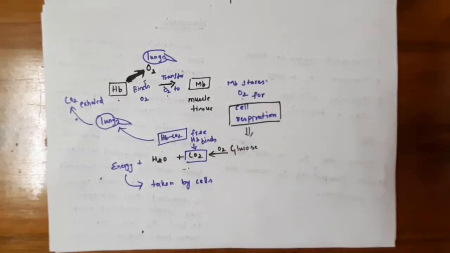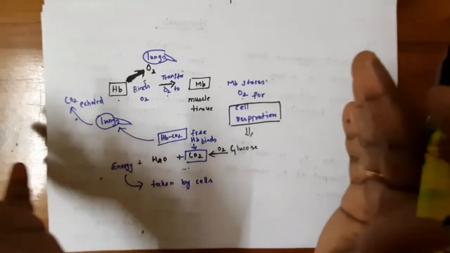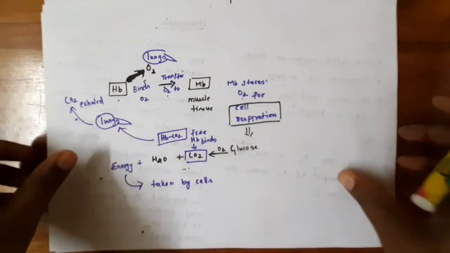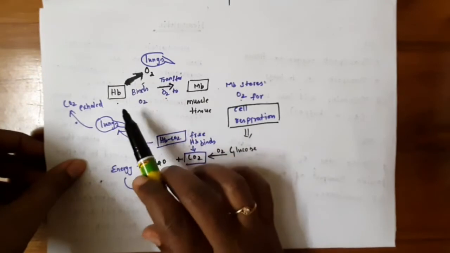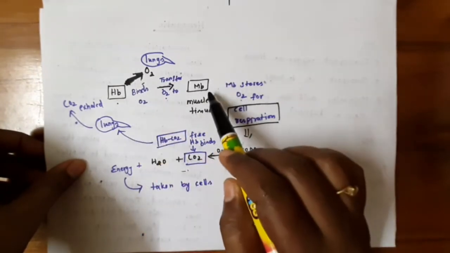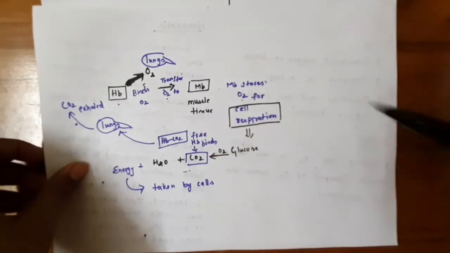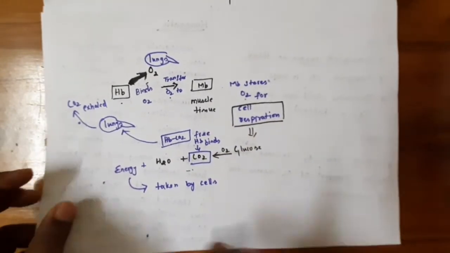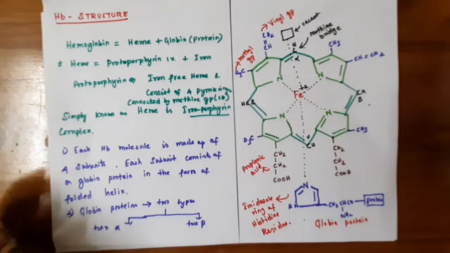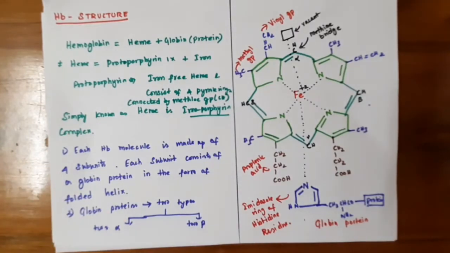Okay, so this is the role of hemoglobin in the living system. Hemoglobin first binds the oxygen and then transfers it to the myoglobin, which is in the muscle tissue. This oxygen is released for the cell respiration process. Next we will see the structure of hemoglobin.